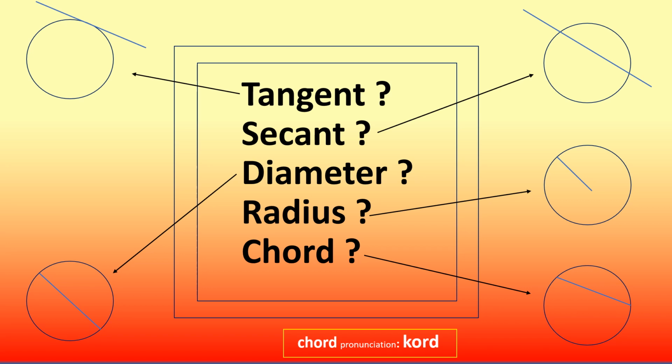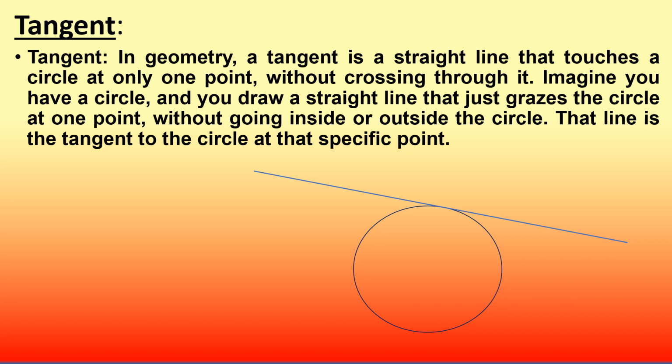In this video I will explain tangent, secant, diameter, radius, and chord. In geometry, a tangent is a straight line that touches a circle at only one point, without crossing through it. Imagine you have a circle, and you draw a straight line that just grazes the circle at one point, without going inside or outside the circle. That line is the tangent to the circle at that specific point.